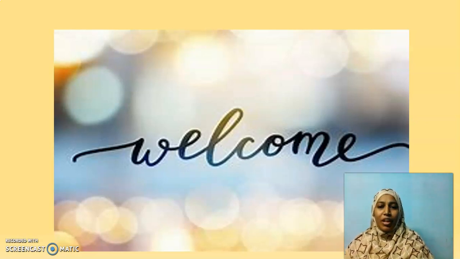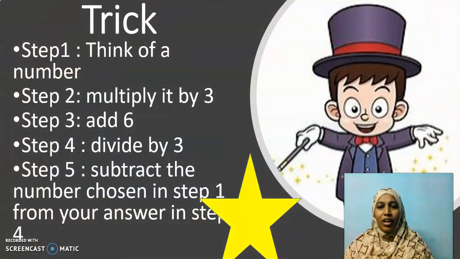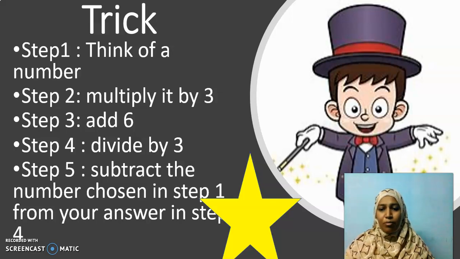Okay children, today we are going to have a small trick. Are you all ready for the trick? You would have played these kinds of games with your friends. Again, a fresh up for this game. Think of a number. Everyone can think of any number. It can be a 2-digit, 3-digit, or 4-digit number, whatever it is.